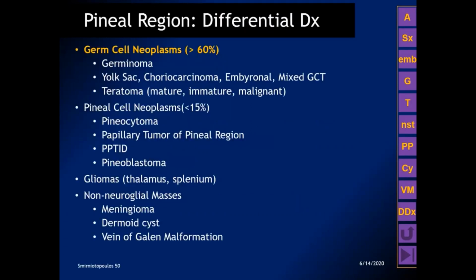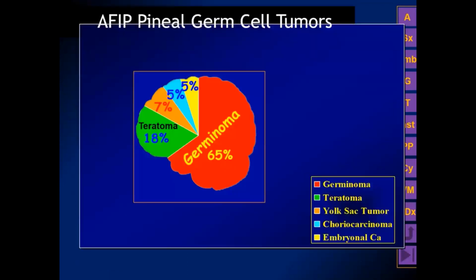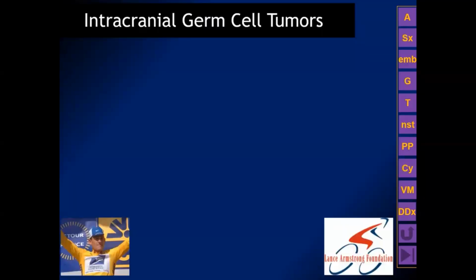This is a breakdown in more detail of the differential diagnosis for pineal region masses. Again, 60% or more are going to be germ cell tumors. Less than 15% are going to be pineal parenchymal tumors. This is a chart of the AFIP's survey of pineal region germ cell tumors. The most common histology was a germinoma, and the second most common histology is a teratoma. Fortunately for us, these two masses look very different on both CT and MR, and it's relatively easy to tell them apart.